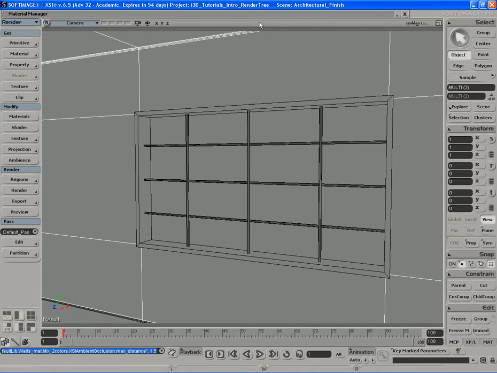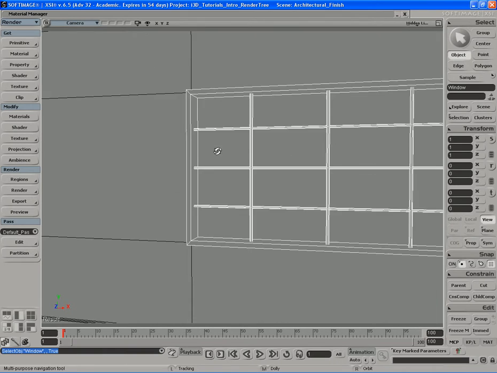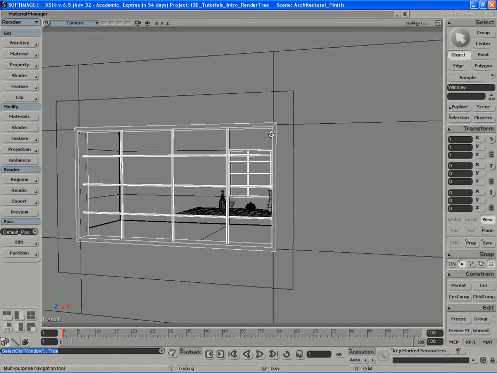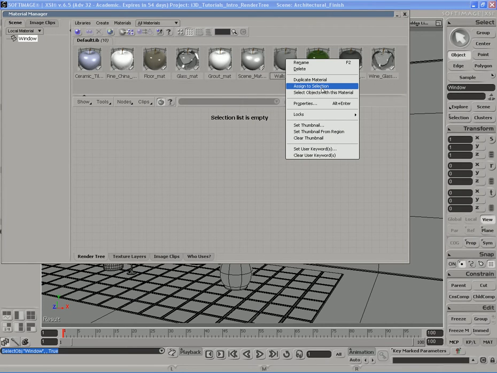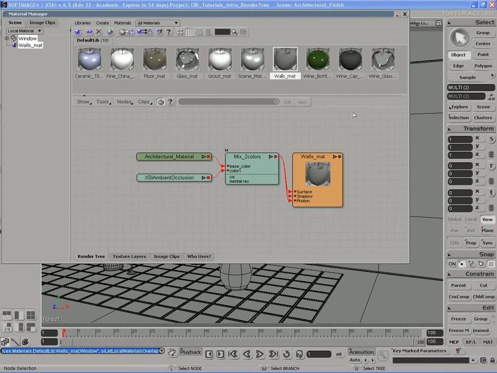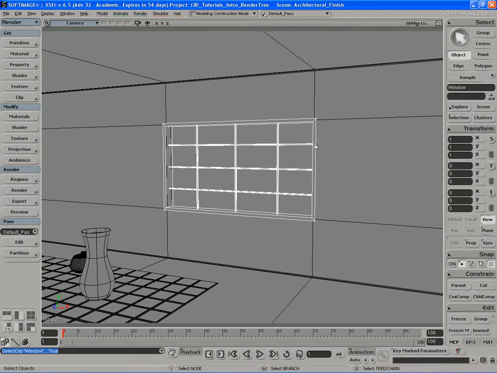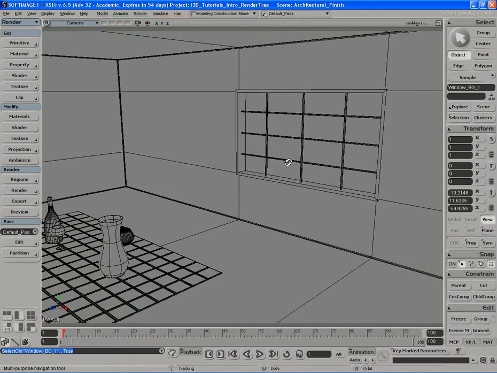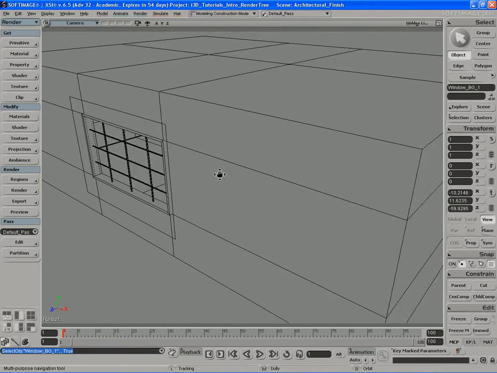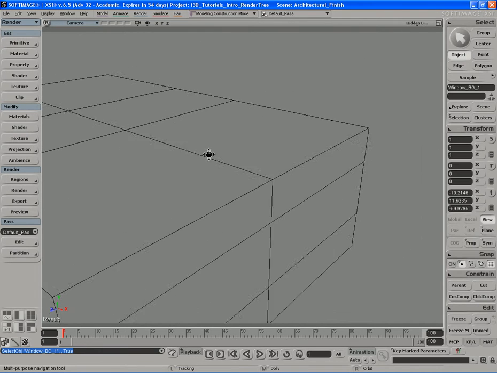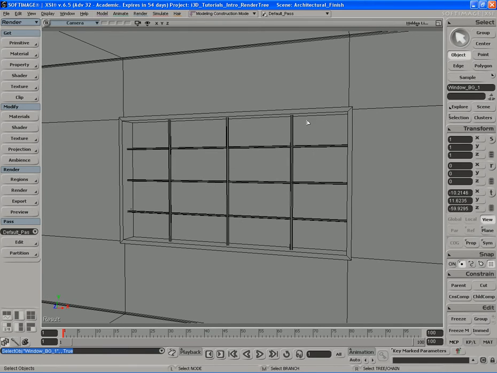Now, what I'm going to do is select the windows here. So there's the windows. I'm going to apply the walls material to those windows. Okay, so now the windows have that material. Now we have these window background objects like this one here, and we have another one outside of this window right there. So what are those for and how do we use them? Well, I'm going to show you that right now.